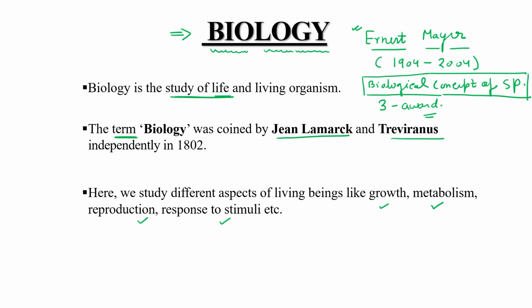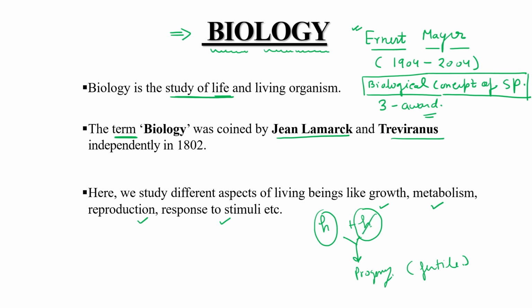If two individuals like horse plus horse, after intercourse their progeny is also fertile, then we can say that these individuals belong to the same species, and this is known as the biological concept of species.